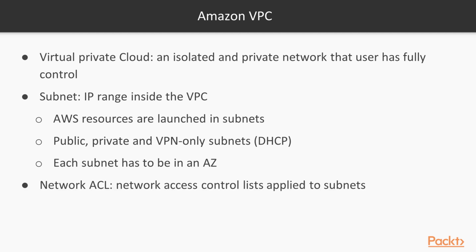Network ACLs, or NACLs, are access control lists applied to subnets, so you control the traffic to and from a subnet using NACLs. We will have a video specifically about network ACLs. We also have routing tables, which apply to the subnet to tell the hosts we place in those subnets where to go, if they go to one network or another, and which routing to follow.